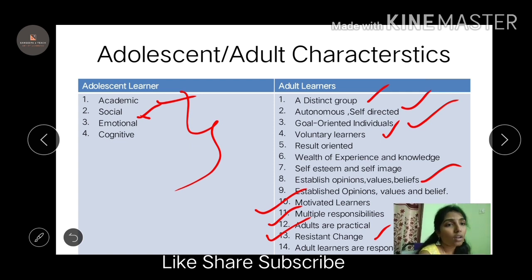We know how to read, we know what our goal is, and we are focusing on our goal. Voluntary learning can be done on your own. You are oriented to results, you have your own opinions. So you have your own characteristics as an adult. This is the difference between adolescent and adult characteristics.